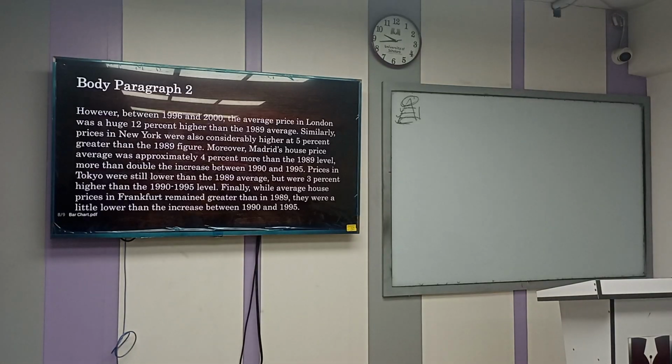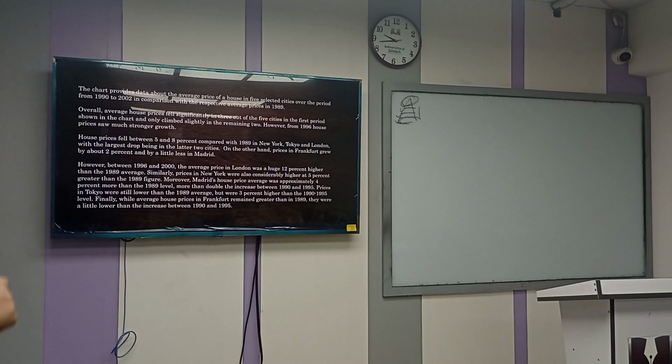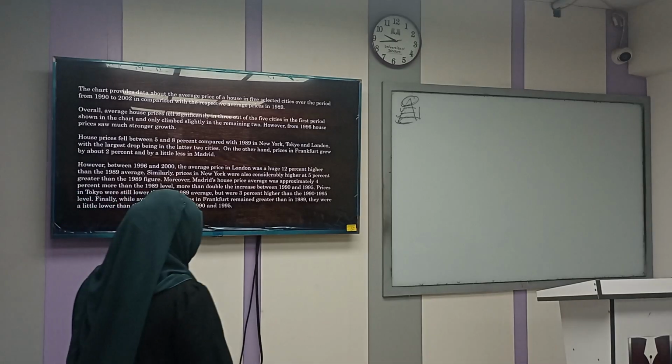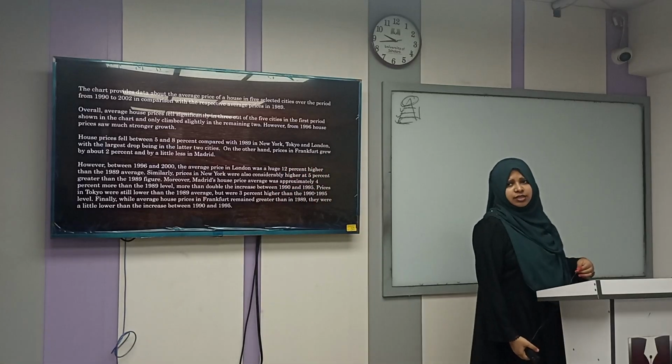Okay? Then, finally, while average house prices in Frankfurt remained greater than the 1989 level, they were a little lower than the increase between 1990 and 1995. Okay, we can see that we are having 5 cities in body paragraph 2. They have compared all the cities with all the periods, with 1989 and also with the previous period. Okay? That is the full thing. It will be 150 to 170 words, maybe 164 or something.